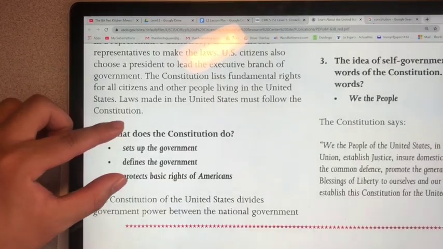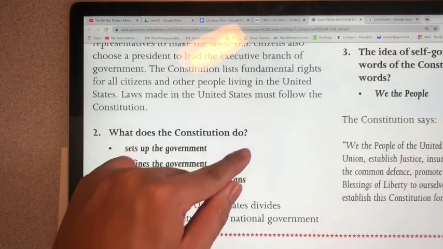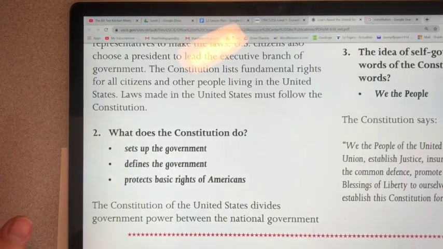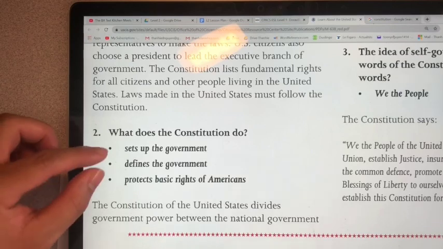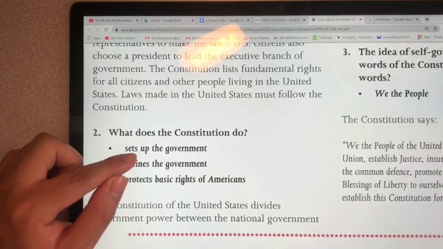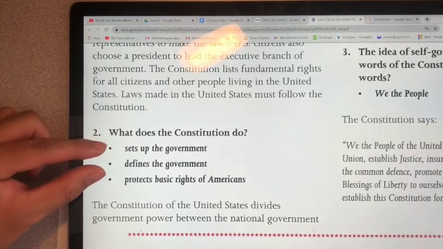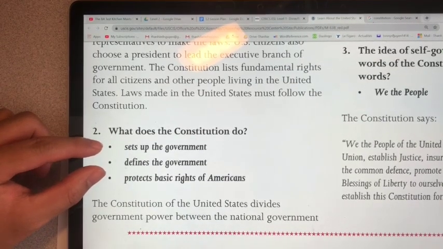So that leads us to question number 2. What does the Constitution do? What does it do? What is it for? Okay, so the first thing the Constitution does is it sets up the government. It defines the government. What these two mean is that the Constitution makes the rules for the government.